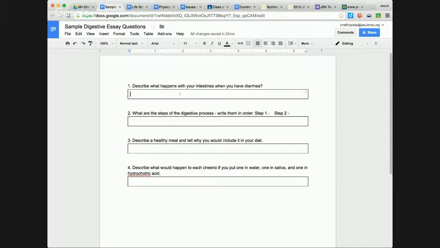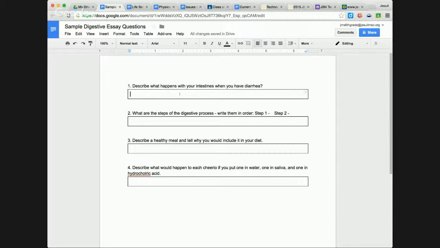When we write this essay, we want to make sure that we answer the question very clearly in multiple sentences and use capital letters and periods. One of the things we definitely want to avoid is text message style writing, like using a lowercase i or u. We want to make sure we use capital letters and periods. So right now, I want you to go ahead and describe what happens with your intestines when you have diarrhea, and you're going to need to hit pause on the video.